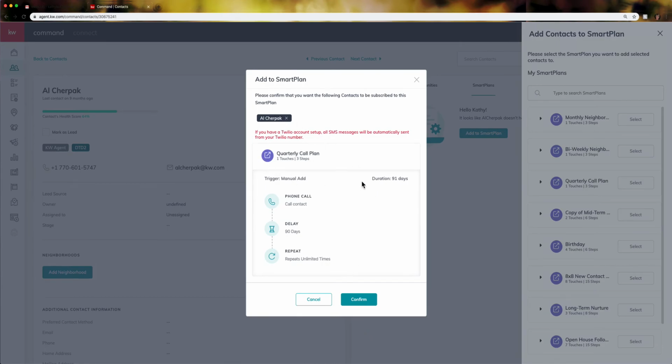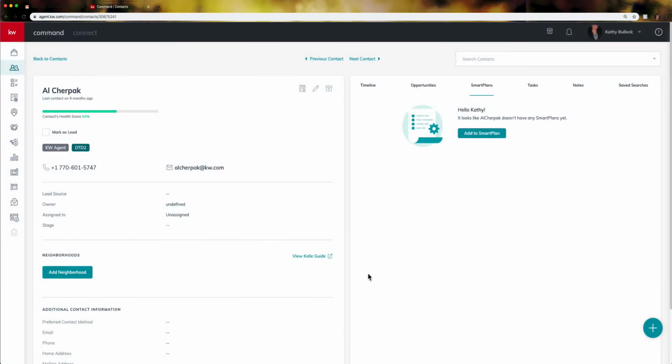It's going to then tell you exactly what the actions are going to be within this plan, and then I can just say yes. Now, remember, if there is any texting within the Smart Plan, you must have Twilio. For any of the email plans, you must have already set up your MailChimp account and your MailJet account under your settings in your applications. Stay tuned though, because I believe we're going to have a different mail carrier that is going to move us forward in the future, and I'll get that information out to you.